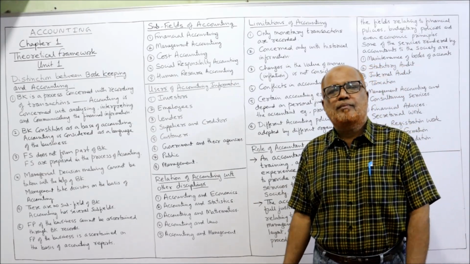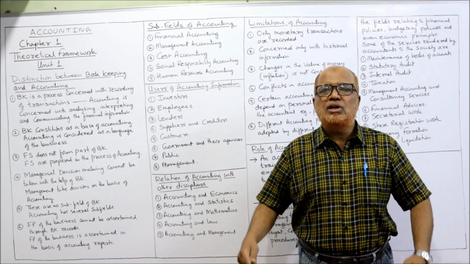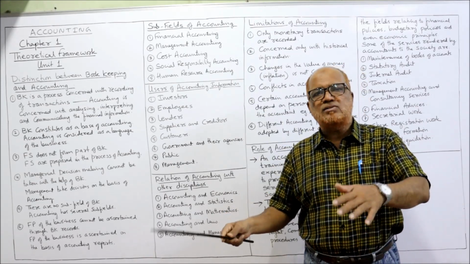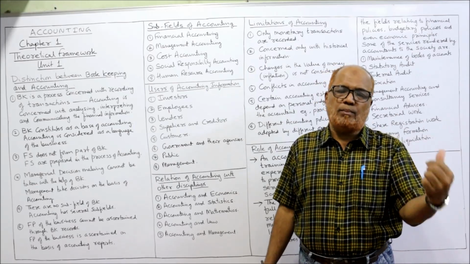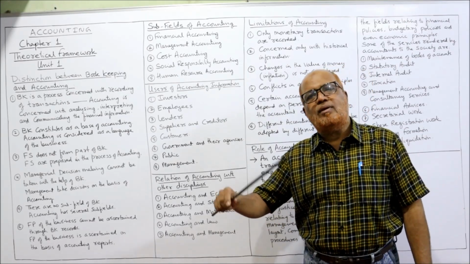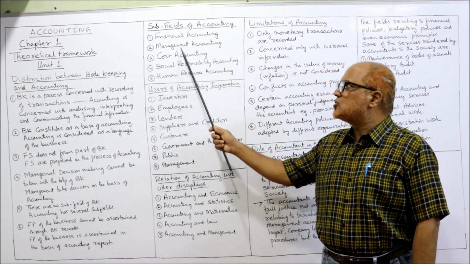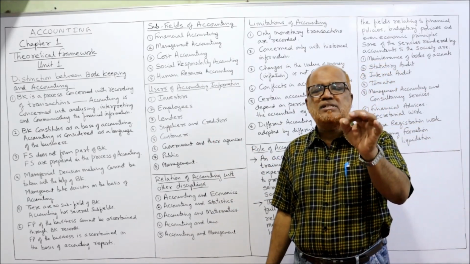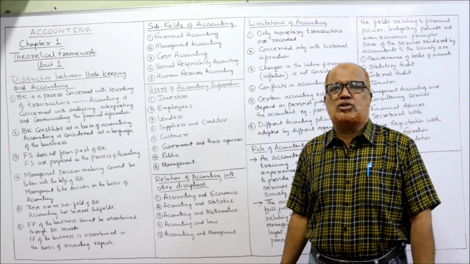Management accounting is for internal purposes, whereas financial accounting is for everyone, internal as well as external. Financial accounting gives information to the management and also to outsiders. But management accounting is concerned with supplying information internally to the management.